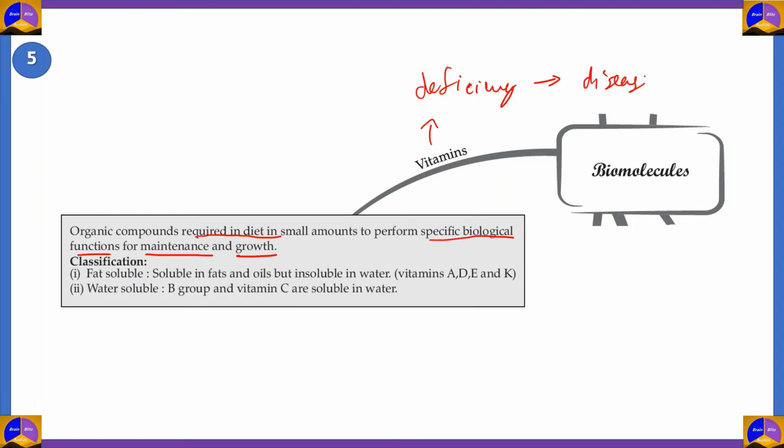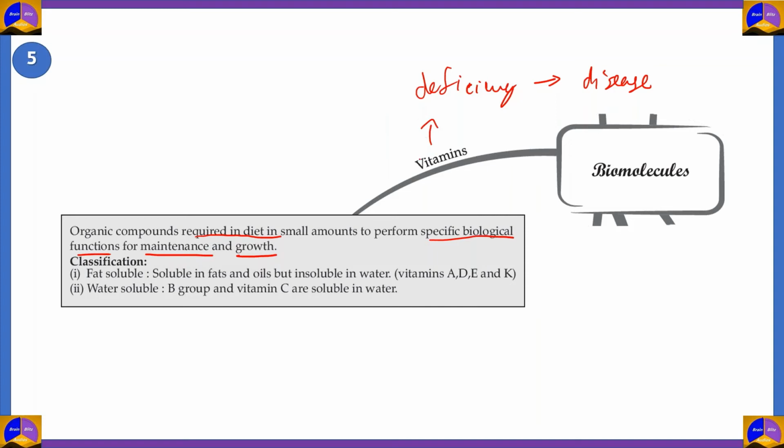Vitamins are so important that a deficiency of vitamins causes diseases. For example, a deficiency of vitamin A gives you night blindness, a deficiency of vitamin C gives you scurvy, and a deficiency of vitamin B gives you beriberi, and so on. So vitamins are very important. You do not require them in large amounts, but you need to have them in your diet. Otherwise, you're going to face extreme problems.